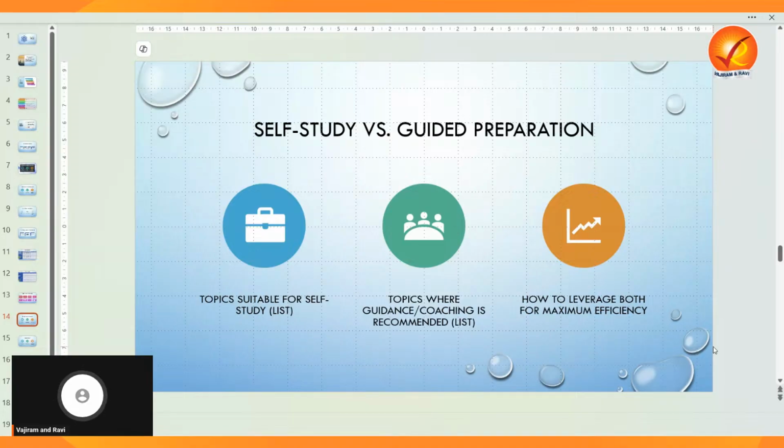So that is why we need some guidance for this. That is the main thing, where you need self study and where you need guided preparation. You should also have clarity before starting your syllabus. If you are asking whether this is tough, I will say definitely no.